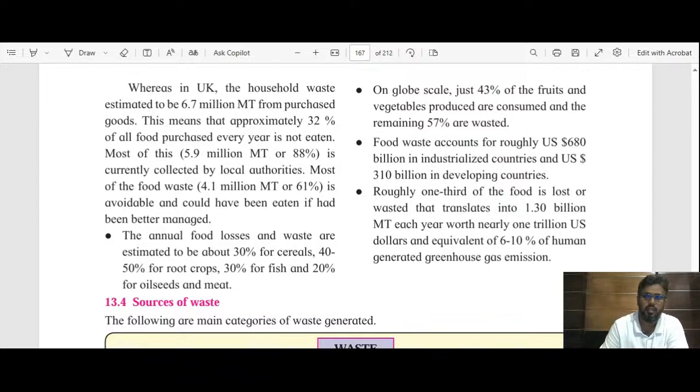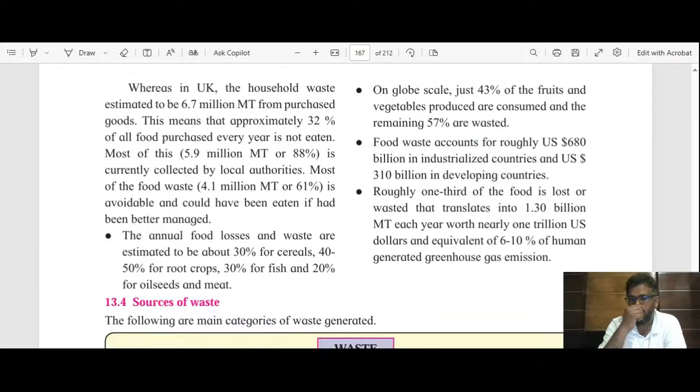ठीक है. Then if we talk about the global scale, 43% of fruit and vegetables which are produced, they are consumed, and remaining 57% are wasted. See, if we talk, this is our data of the whole world, only 43% we are eating fruits and vegetable, and remaining 57% is waste. So this is very huge data.